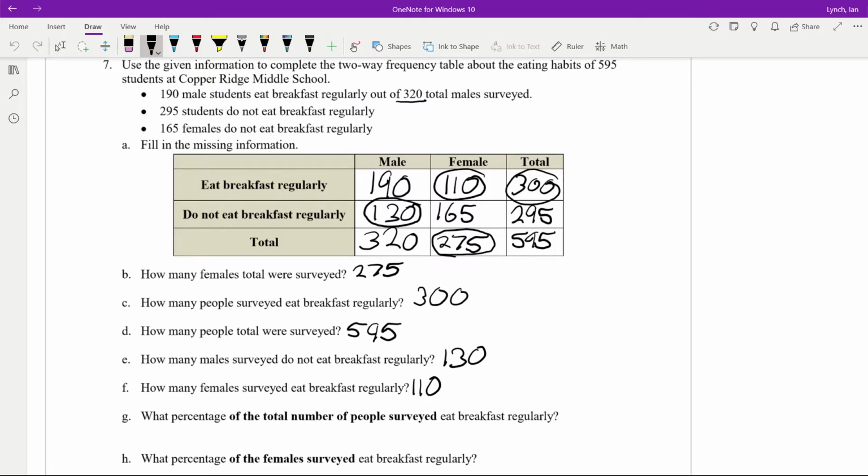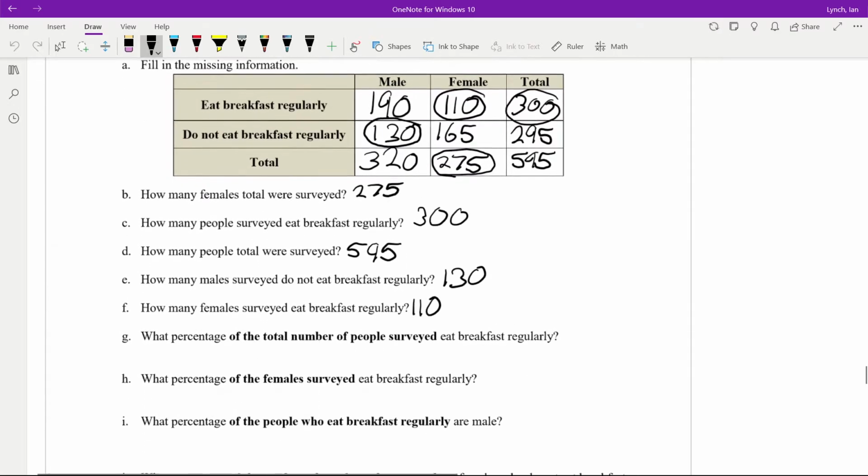Now, what percentage of the total number of people eat breakfast regularly? Well, to find that, we take the total who eat breakfast regularly, which is 300, and we divide that by 595. Now, I don't know that off the top of my head, so I'm going to pull out my handy-dandy calculator, and we're going to see. So 300 divided by 595 is about 50.42%.